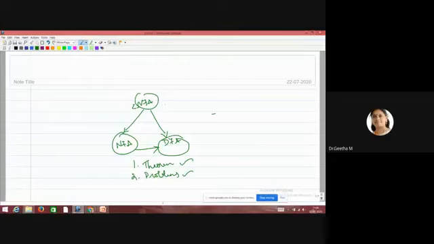Then third is problems related to NFA with epsilon, NFA with epsilon to NFA, which we have covered. Fourth is NFA with epsilon to DFA, which we have covered.